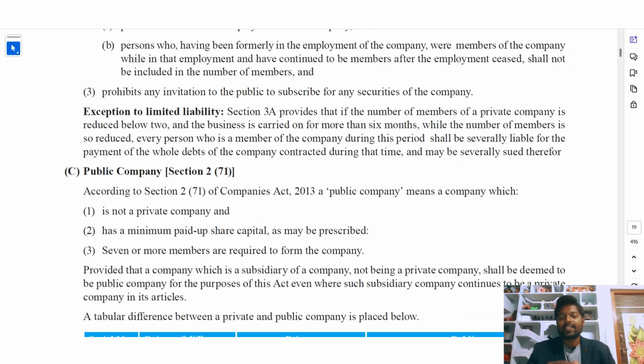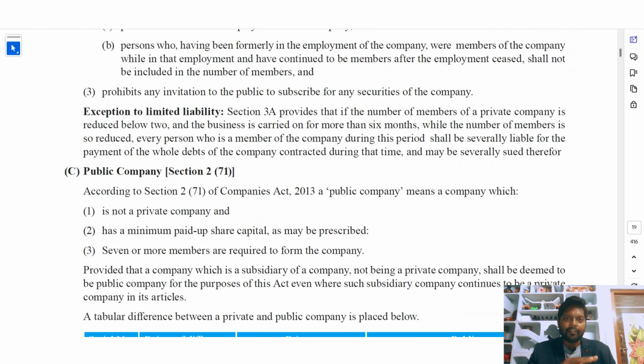So what they are saying is, except to limited liability, there is no limited liability. If the number of members is reduced below 2 and the business is carried on for more than 6 months, it means only one person is there in the private company.